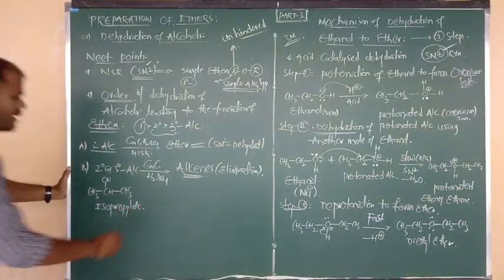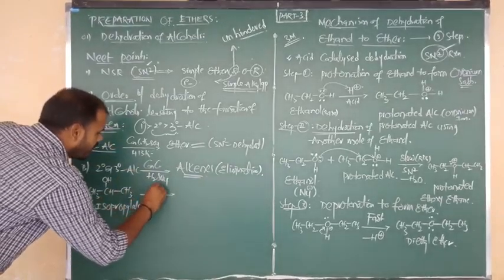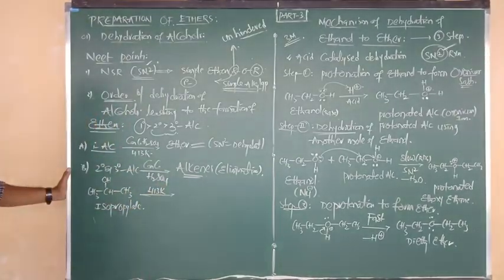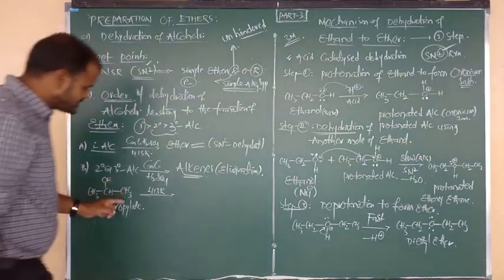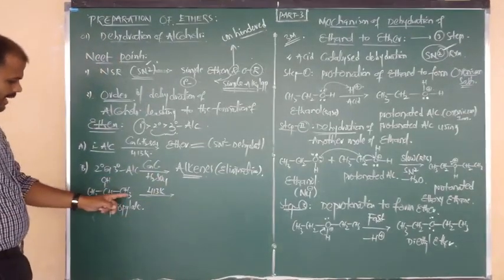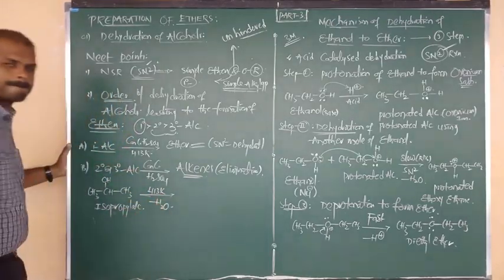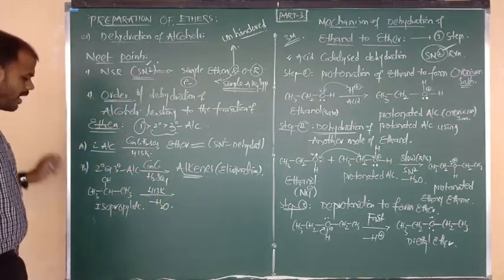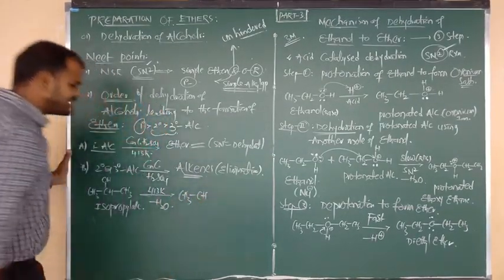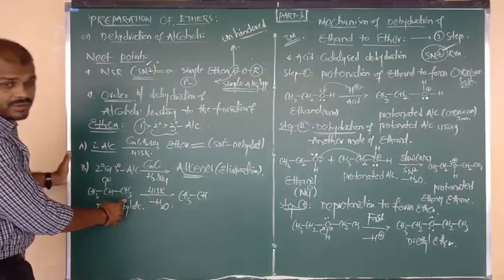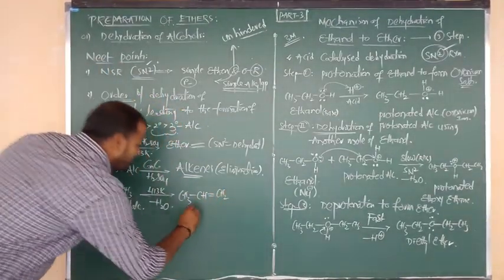Isopropyl alcohol on heating with concentrated H2SO4 at 413 Kelvin. From the central CH we remove the OH, and from CH3 remove one hydrogen. H combines with OH and is removed in the form of a water molecule. After the loss of the water molecule, the product is an alkene. CH3 bonded to CH, and from CH3 we are removing one hydrogen. Single bond becomes double bond. CH3 becomes CH2. So this is your product.